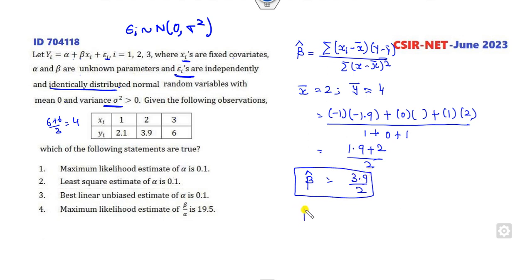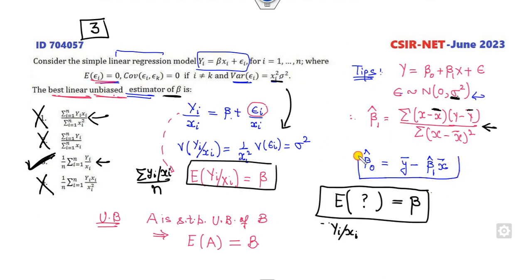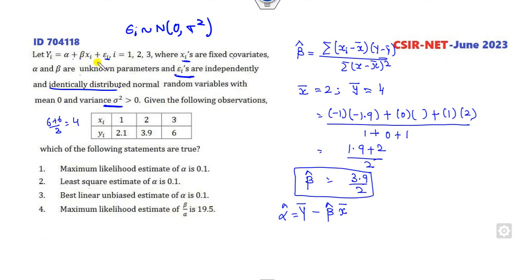Now you can find the estimator of alpha cap, that is y bar minus beta cap times x bar. You can see the same formula I have written here. Here beta naught is a constant value. In this case, alpha is my constant value. What is y bar? It is 4. Beta cap is 3.9 over 2. X bar is 2. So the answer is 0.1. Now you can check about that. The maximum likelihood estimator of alpha is 0.1.